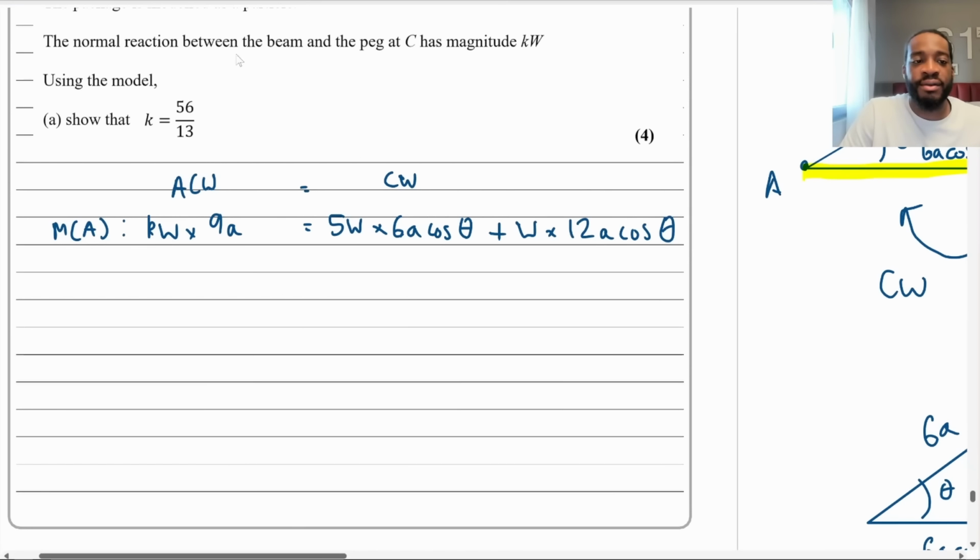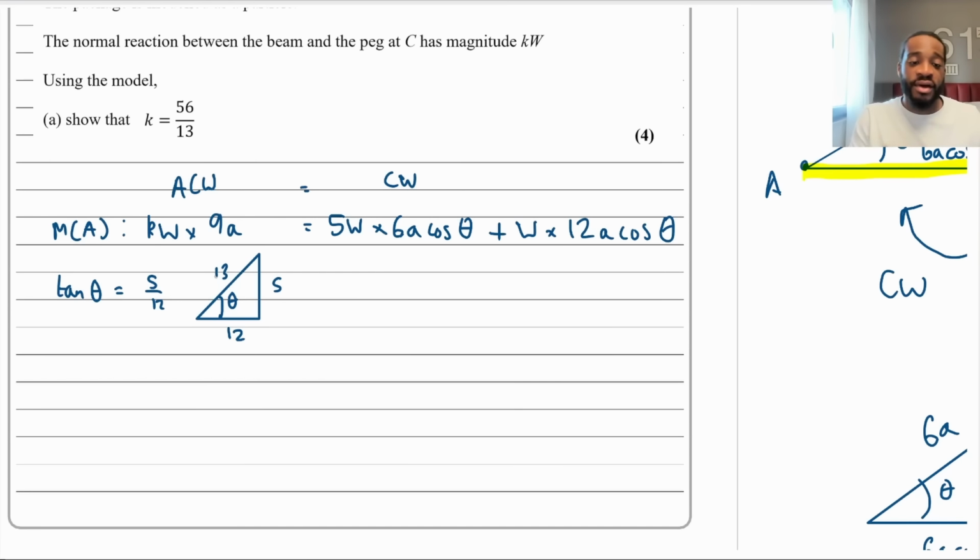So tan theta is equal to 5 divided by 12. If I draw a right angle triangle for that, there are lots of right angle triangles with these types of questions. That's theta. Opposite over adjacent, this is the opposite, that's the adjacent. This would be 13, using Pythagoras. So cos theta, which is what I'm interested in, is equal to the adjacent, 12, over the hypotenuse, 13.